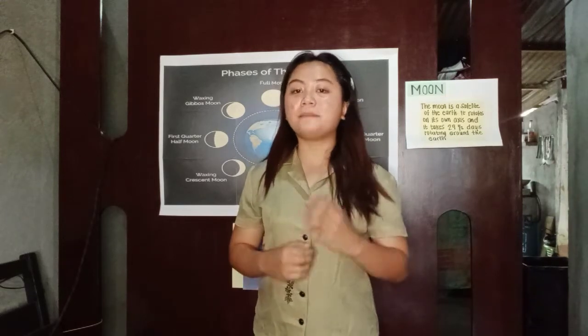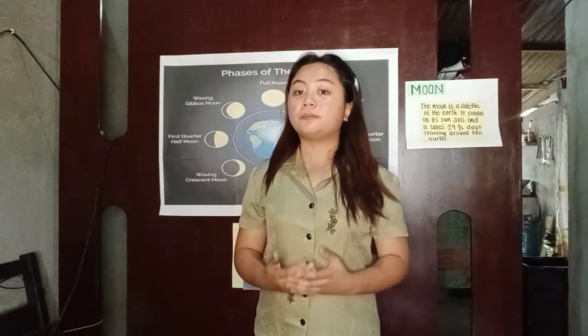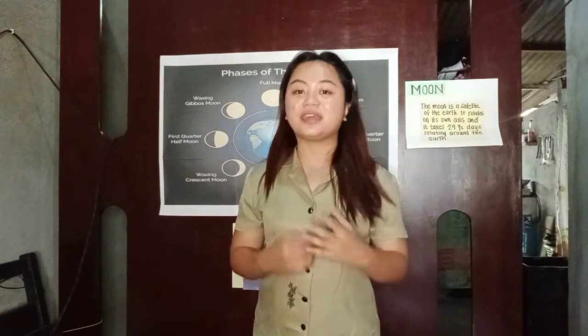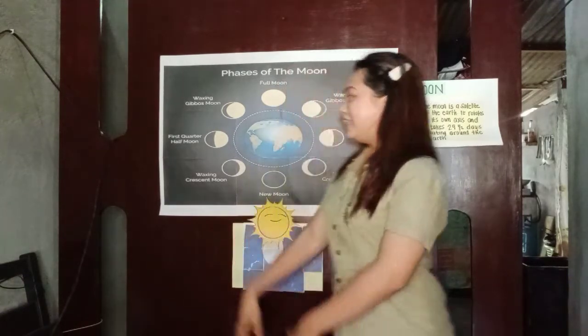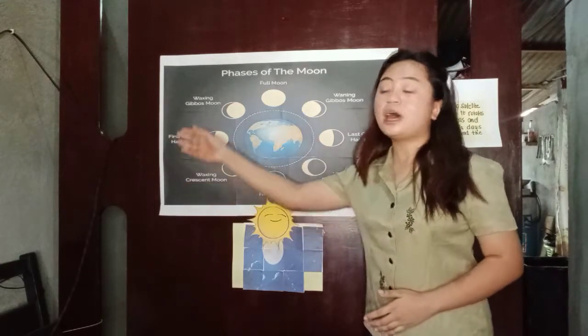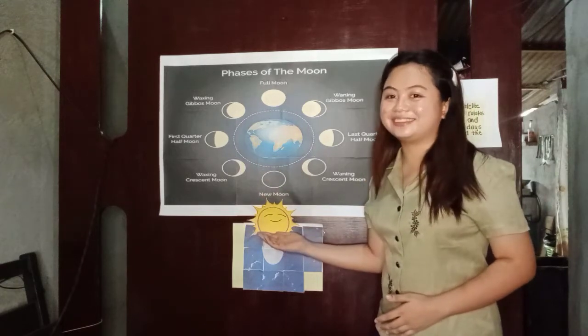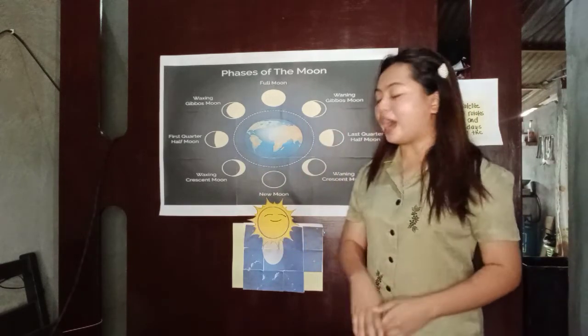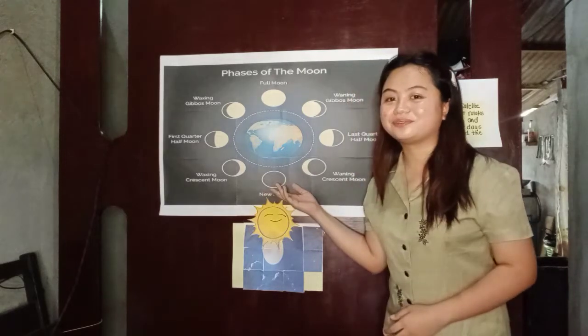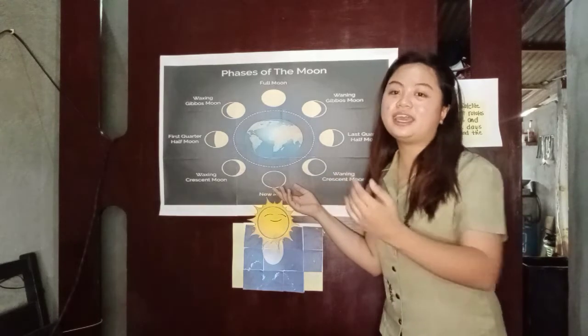Now that we have established the definition of the phases of the moon, we are going to analyze and identify the diagram of the moon's phases and describe their appearance. The diagram shows the different positions of the moon around the earth with reference to the sun. Let's start here with our first picture. Can you describe the first picture? Okay, Lauren?